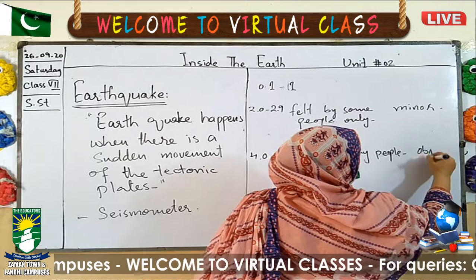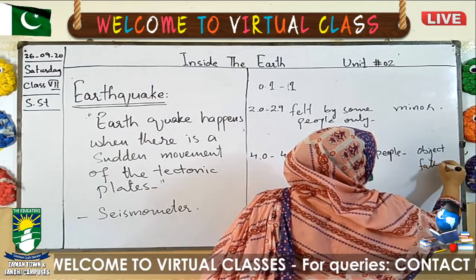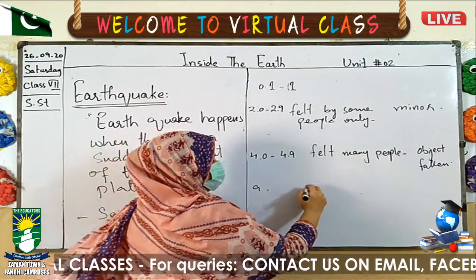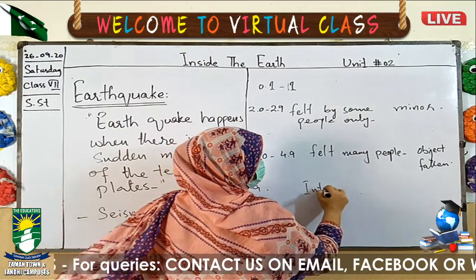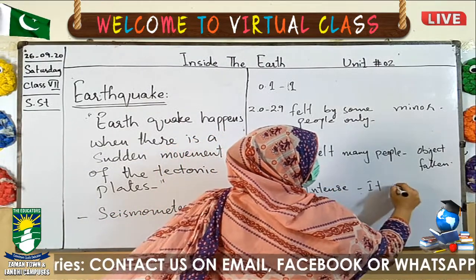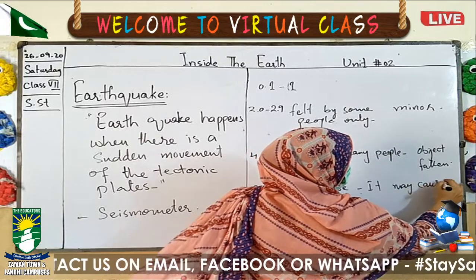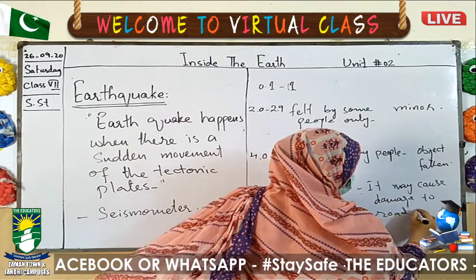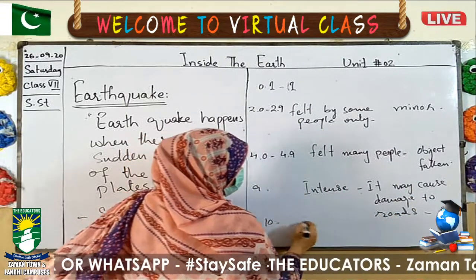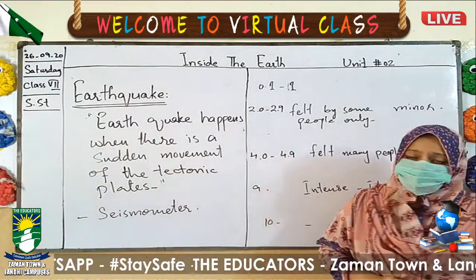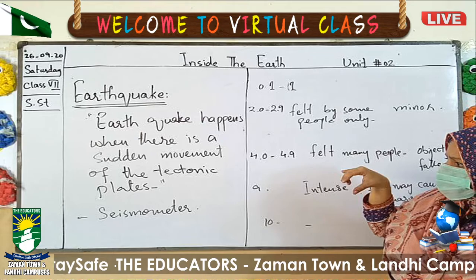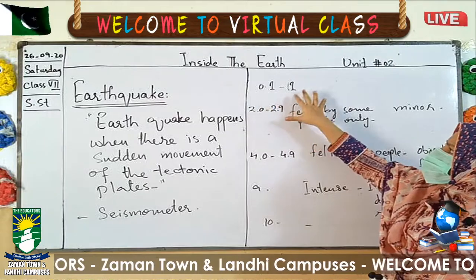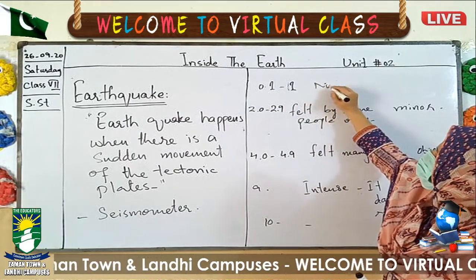and it may result in objects falling on the floor, while 9 is intense and huge. It may cause damage to roads and railways, while the maximum limit is 10, which has not occurred so far. If the intensity of an earthquake is less than 2.0 to 2.9, no one can feel it, no one can sense it.